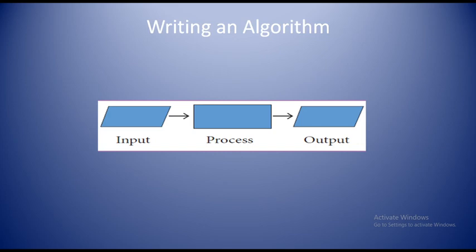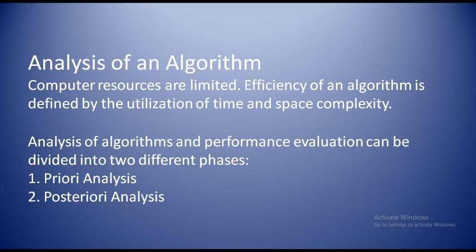And next one is analysis of algorithm. Computer resources are limited. Efficiency of an algorithm is defined by the utilization of time and space complexity. Here we are going to calculate the efficiency of an algorithm based on the utilization of time and space complexity. So analysis of an algorithm and performance evaluation can be divided into two different phases. One is priori analysis, second one is posteriori analysis.